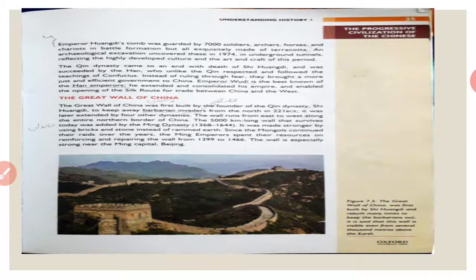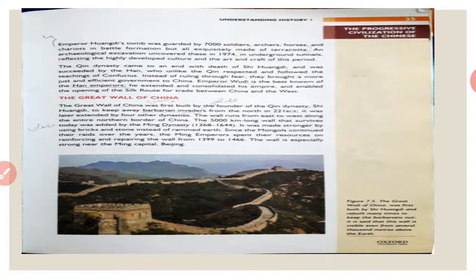The ruler of the Qin dynasty made a tomb, named the Terracotta Army, buried with him. An archaeological excavation uncovered these in 1974 in an underground tunnel, reflecting the highly developed culture and the art and craft of this period.